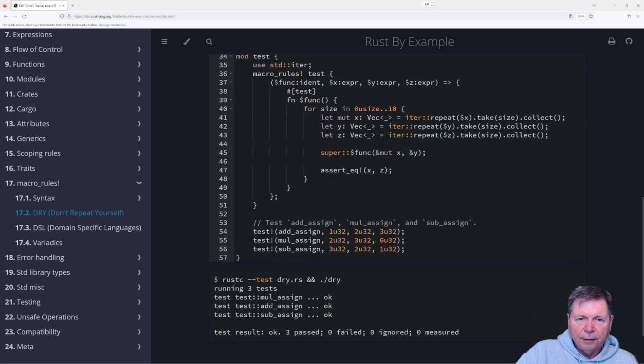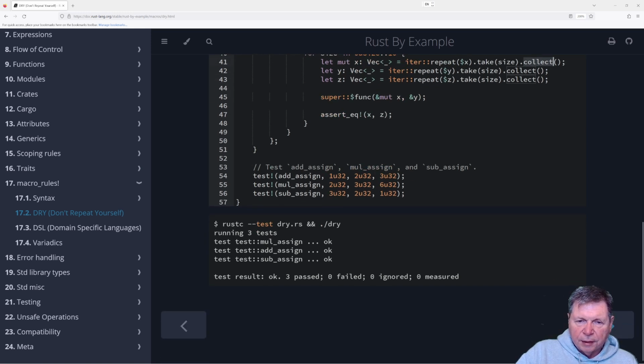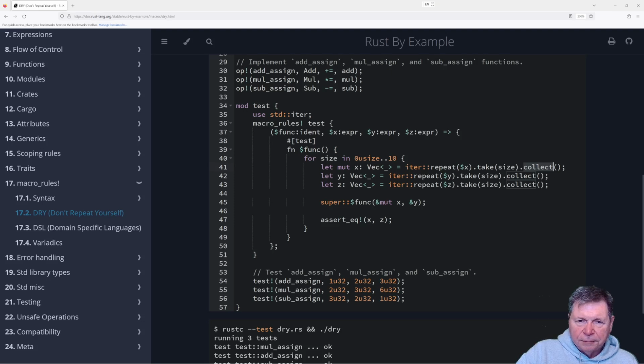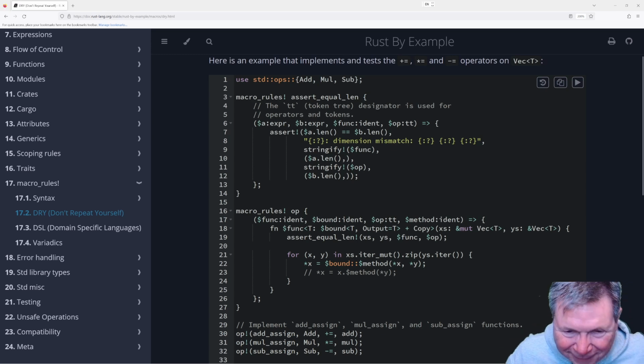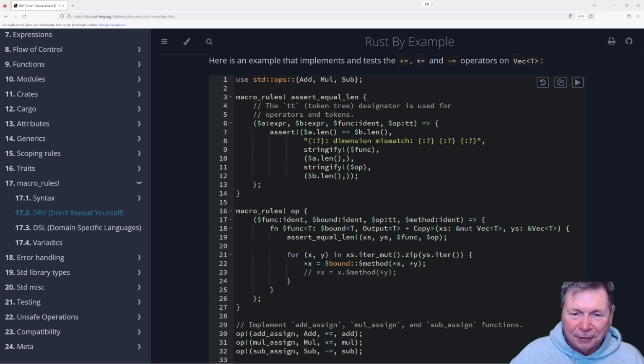Okay, we're iterator, test, whatever, func. Okay, repeat x, take, collect. Okay, we got XYZ. We're going to, oh boy, test, add assign, multisign. Okay. Huh. This is getting dense. All right. Let's see if we can figure this out.